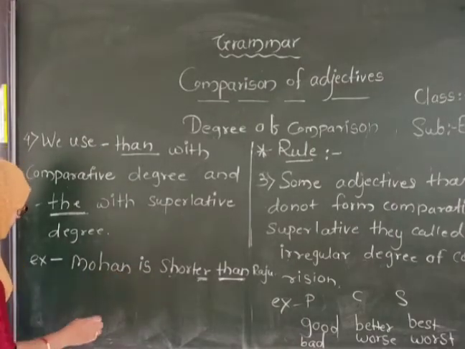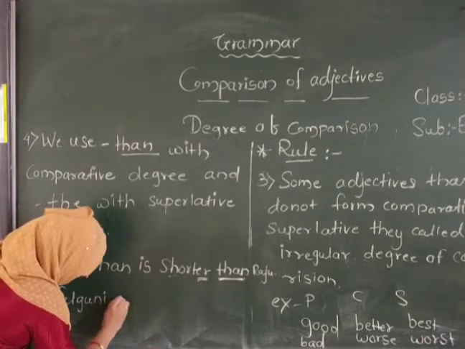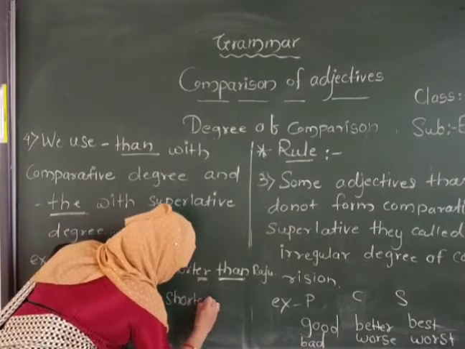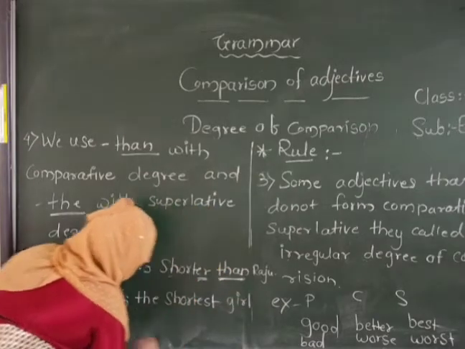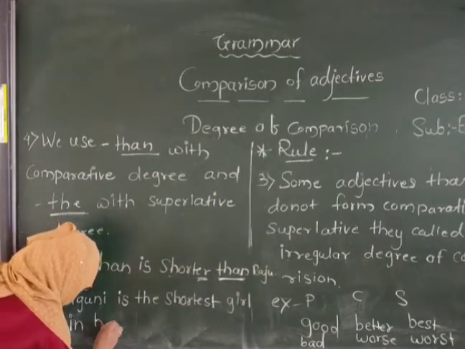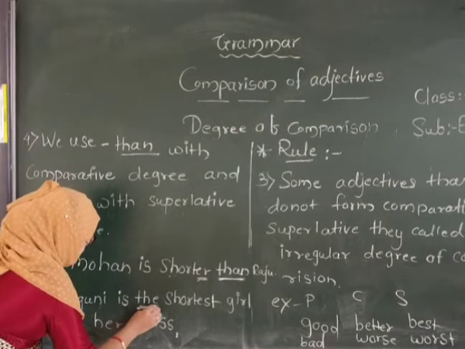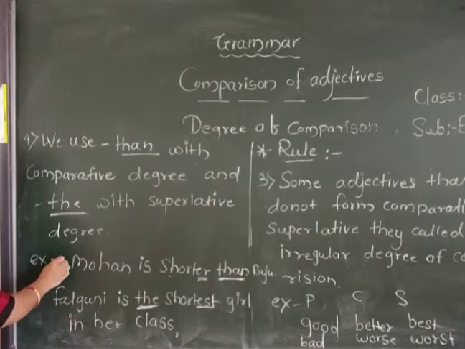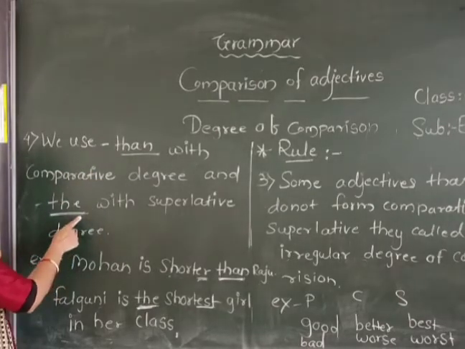And in the superlative: Falguni is the shortest girl in her class. The shortest, EST is there. So this is the superlative degree, and the first is the comparative degree. What is our rule? We use than with the comparative and the with the superlative.